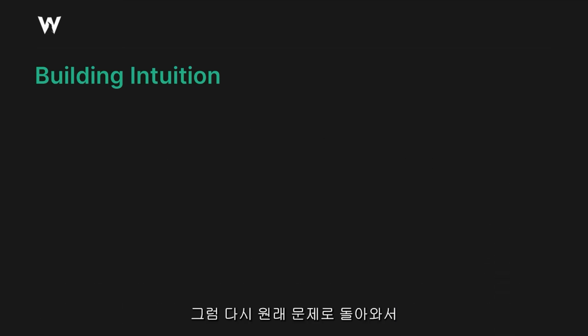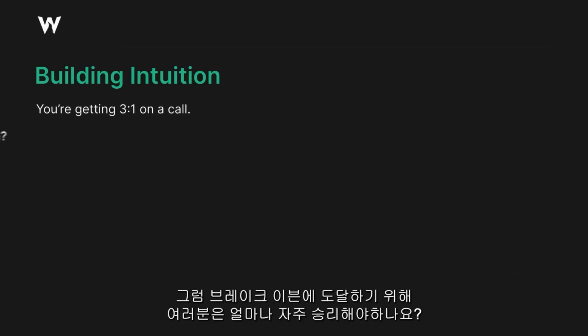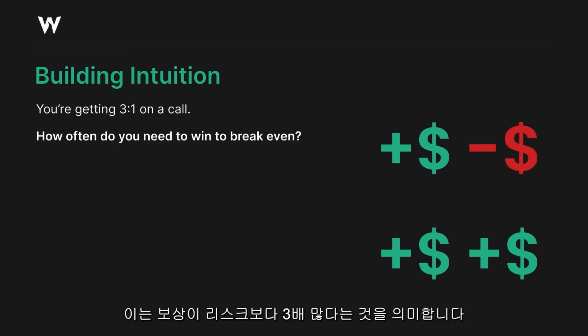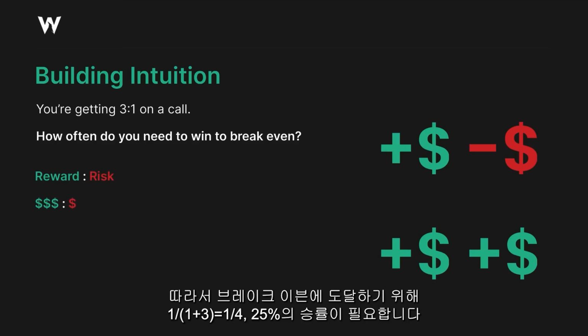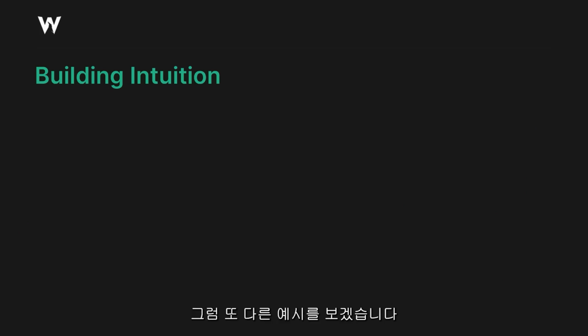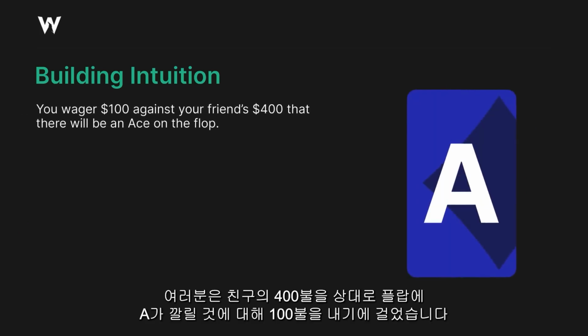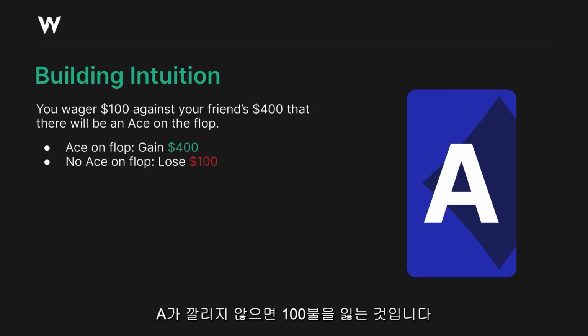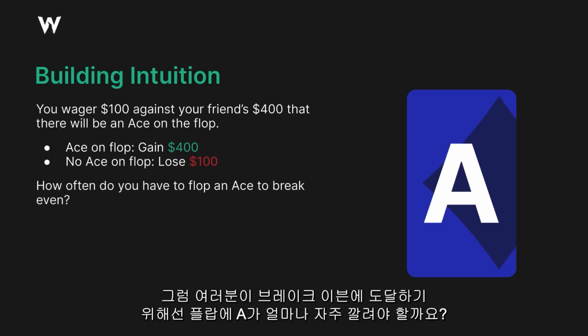All right, so let's go back to our previous example. You're getting 3-1 on a call. How often do you need to win to break even? Okay, well, we imagine 3 plus dollar signs and 1 minus dollar sign. All this means is that the reward is 3 times greater than the risk. So to break even, you need to win 1 in 4 times, or 25%. We'll try another example. You wager $100 against your friend's $400 that there will be an ace on the flop. So if there's an ace on the flop, you gain $400, but if there's no ace on the flop, you have to pay your friend $100. How often do you have to flop an ace to break even?